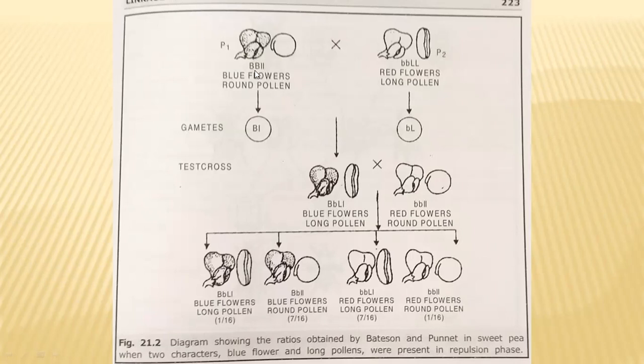Here in this case, one gene has both dominant alleles, another gene has both recessive alleles. When such a situation is there, these two different genes will repel each other so that they will assort independently, and so they are not giving the expected ratios, but instead a 1:7:7:1 ratio. So this was called gametic repulsion or gametic repellence.